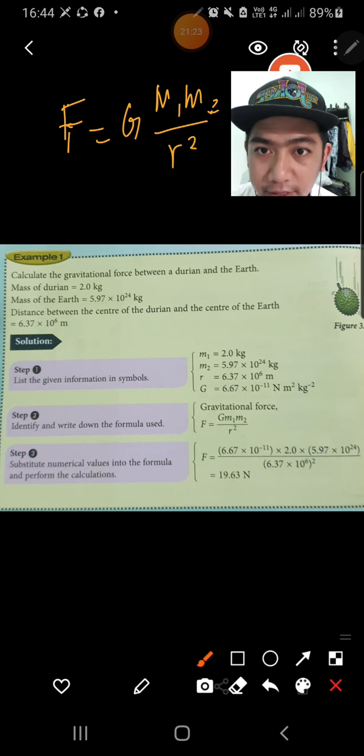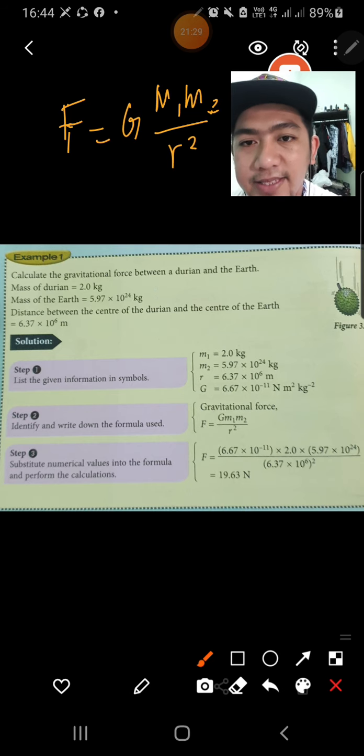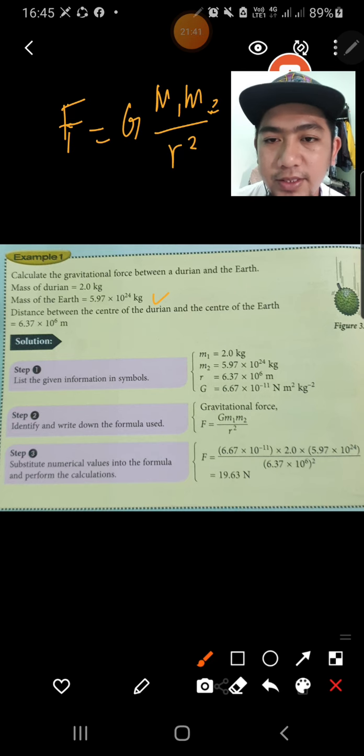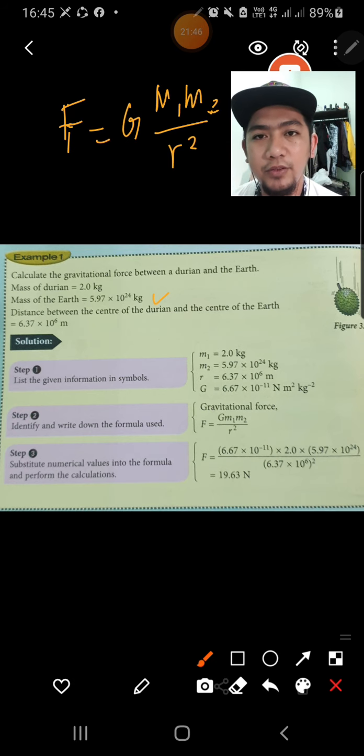Mass of the durian is 2 kg. Mass of the earth is 5.97 exponent 24 kg. The distance between the center of the durian and the center of the earth is 6.37 exponent 6.